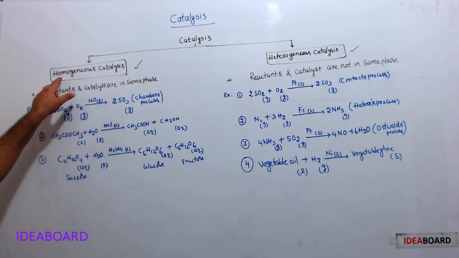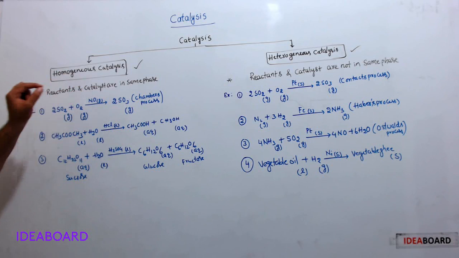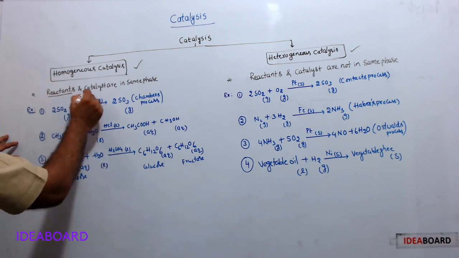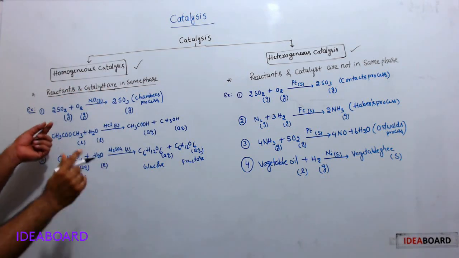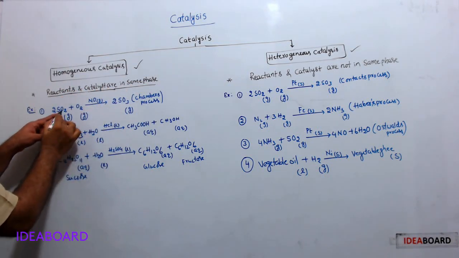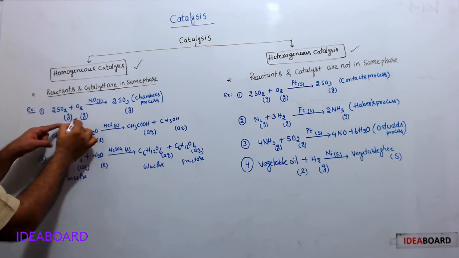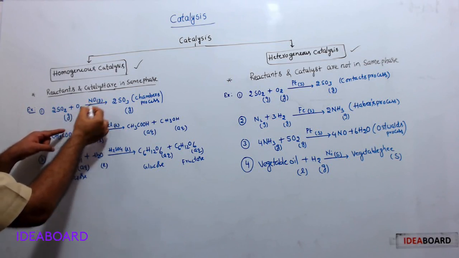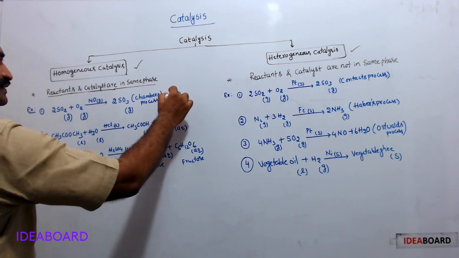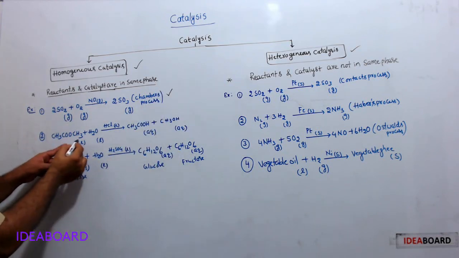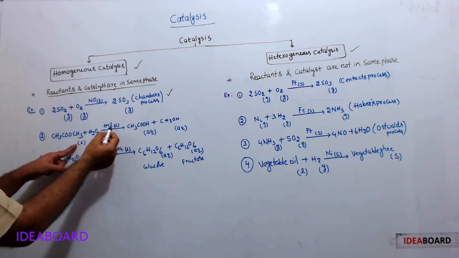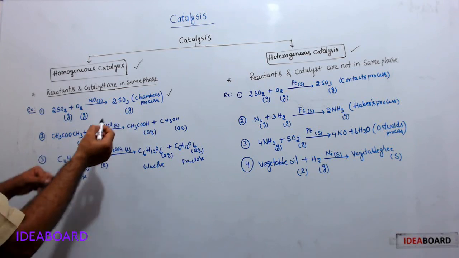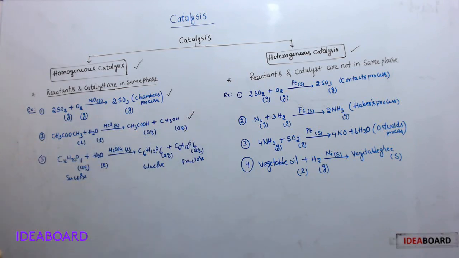In the case of homogeneous catalysis, reactants and catalysts are in the same phase. See here, in this example, SO2 and O2 are both gases, and the catalyst is also in the same phase. That's why it is homogeneous catalysis. In this example, this is ester hydrolysis. Here, methyl acetate is liquid, water is liquid, and the catalyst is also in liquid phase. That's why this is homogeneous catalysis.